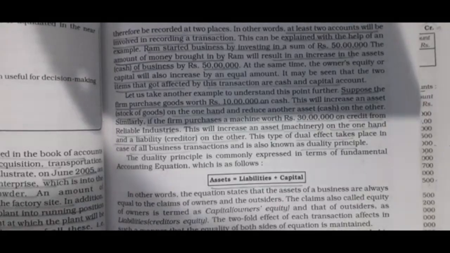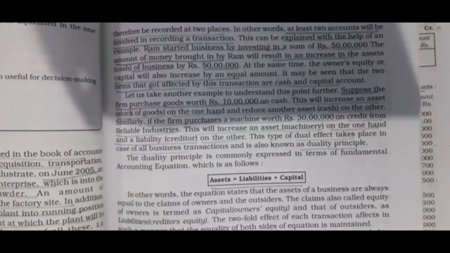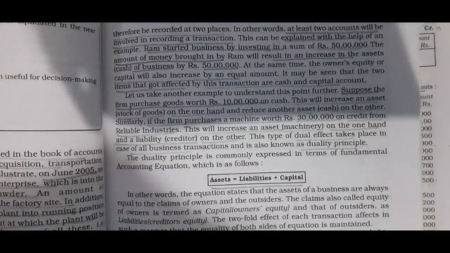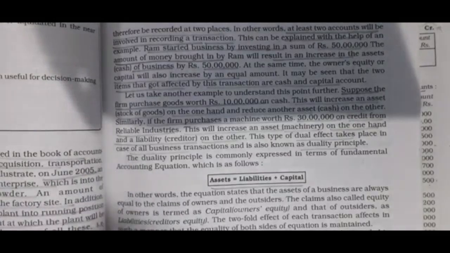This type of dual effect takes place in case of all business transactions, and it is also known as the duality principle.